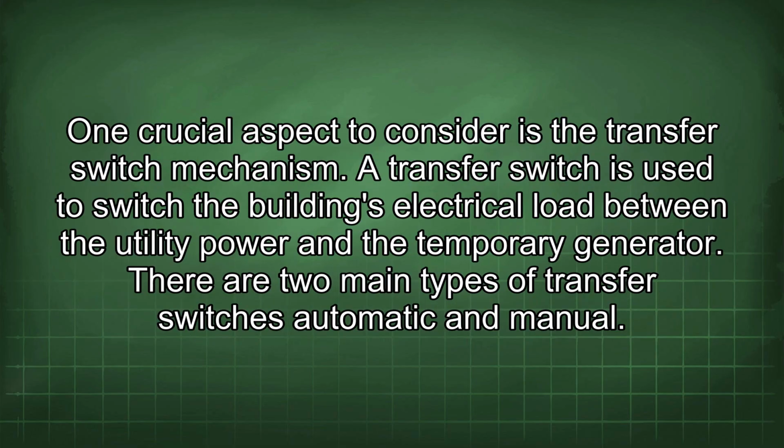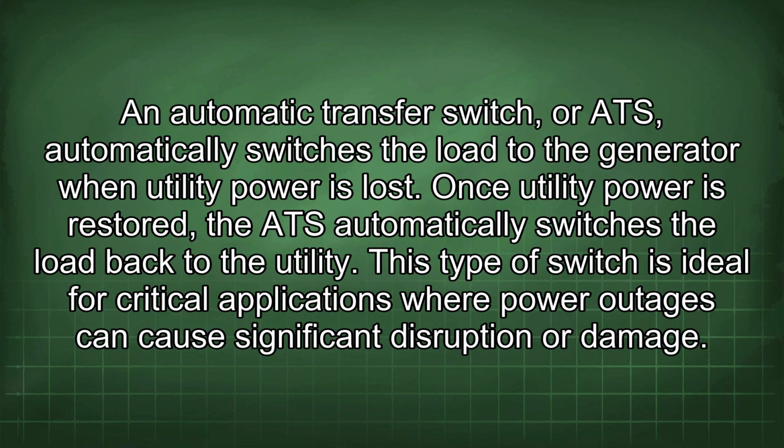One crucial aspect to consider is the transfer switch mechanism. A transfer switch is used to switch the building's electrical load between the utility power and the temporary generator. There are two main types of transfer switches: automatic and manual. An automatic transfer switch, or ATS, automatically switches the load to the generator when utility power is lost. Once utility power is restored, the ATS automatically switches the load back to the utility.